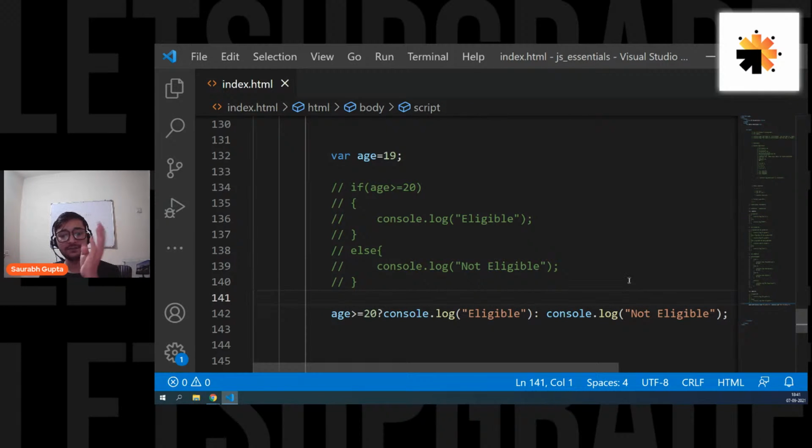So first your condition, then a question mark, the thing that you want to execute on true, then a colon, the thing that you want to execute on false. Simple. Is that clear, everyone? Ternary operators basically provide you a simple and convenient way of writing simple if and else. If there is only a simple thing that you want to do, like a variable increment or decrement based on a condition, go for ternary operators. Simple.